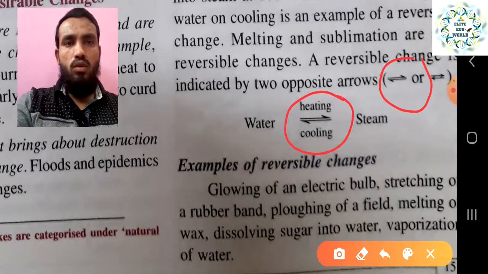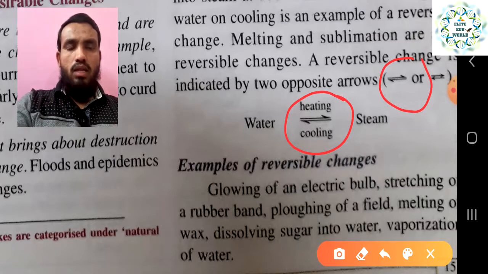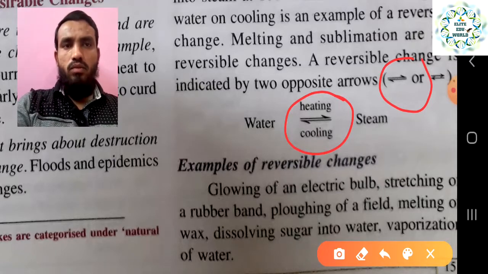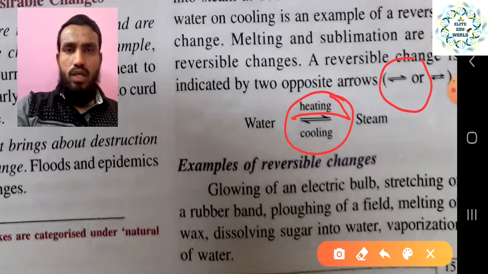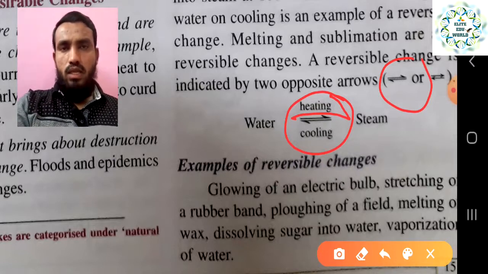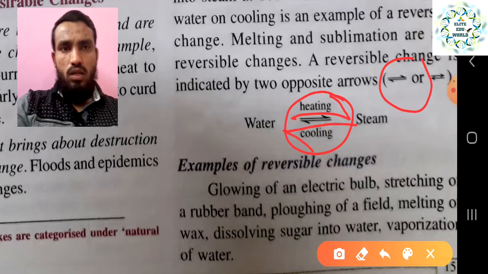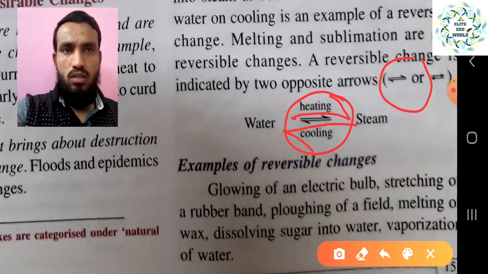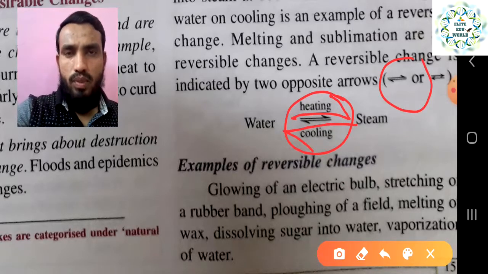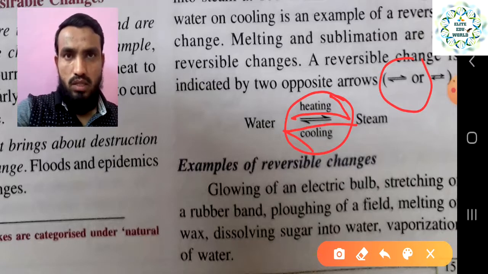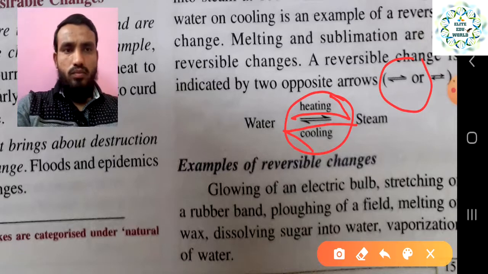The first side of the arrow represents the water. When you give heat, it converts into steam, so that is steam. It is a change from water to steam, and it is a reversible change because when we cool the steam, it will come back to water. So this arrow shows the reversible equation. Both arrows show that this reaction can be reversed also, that is a reversible change, right.